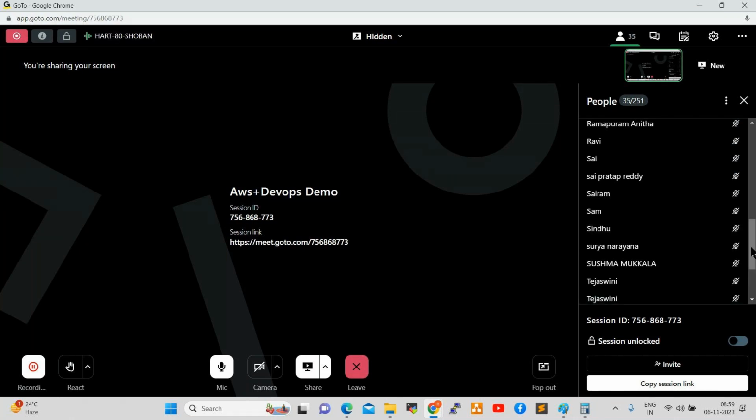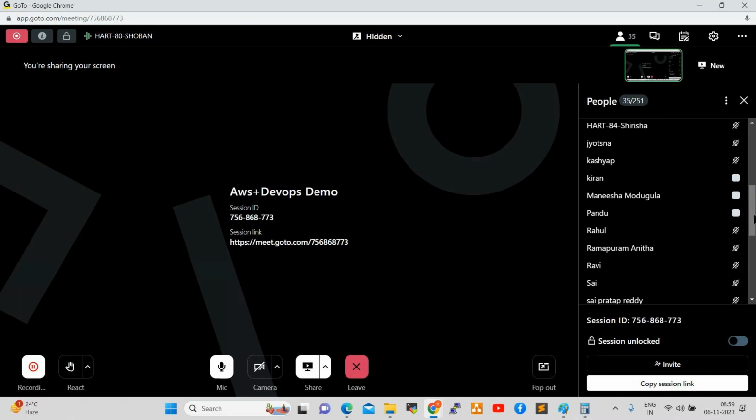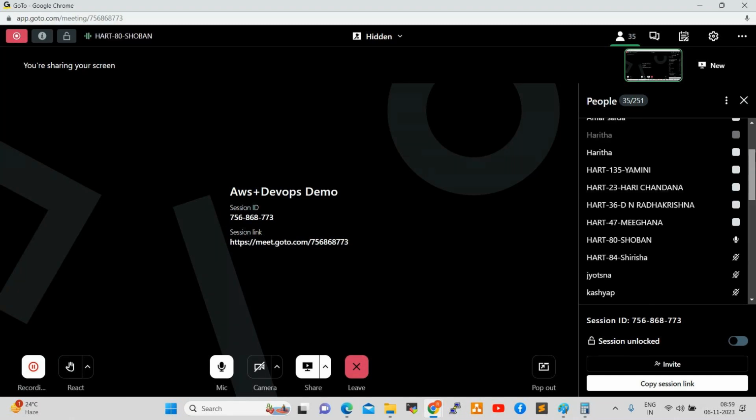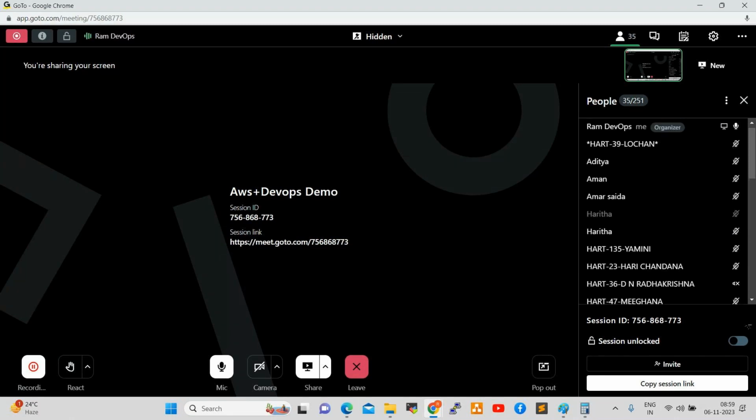Ram, how many live projects can we finish? Four live projects will be covered: a CI/CD project, a Kubernetes project, a Docker project, and a migration project. Along with that, ten small projects will be covered. Okay, thank you.